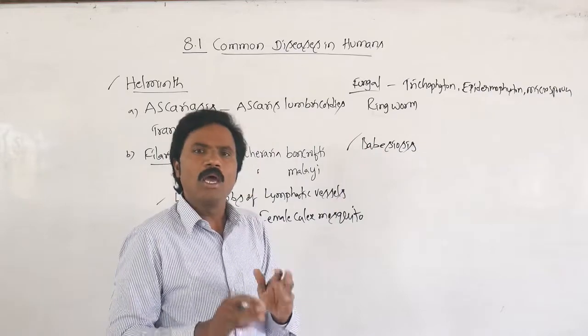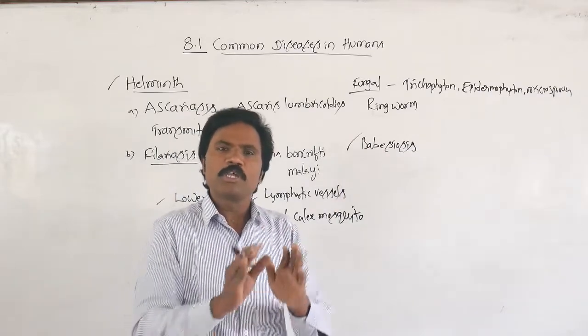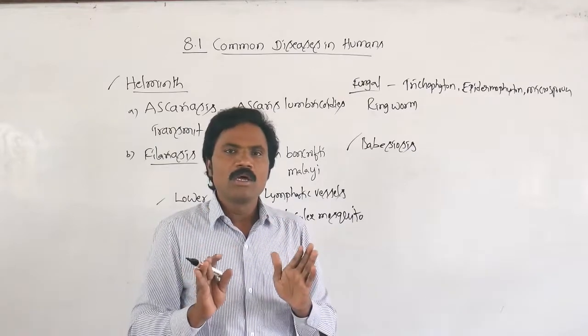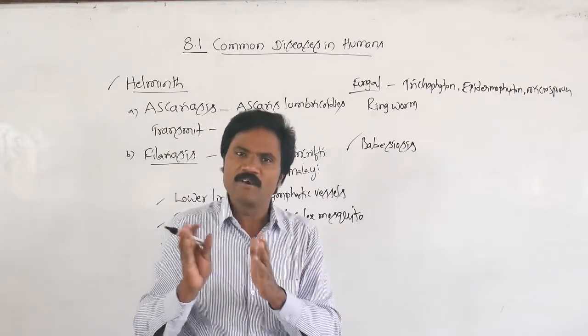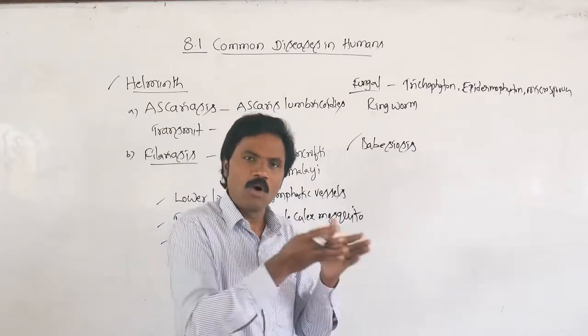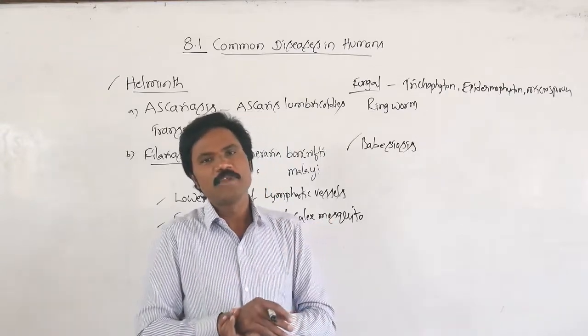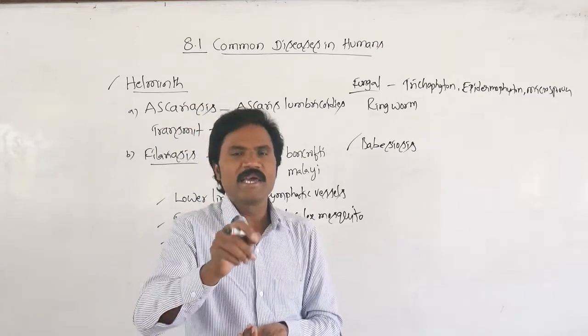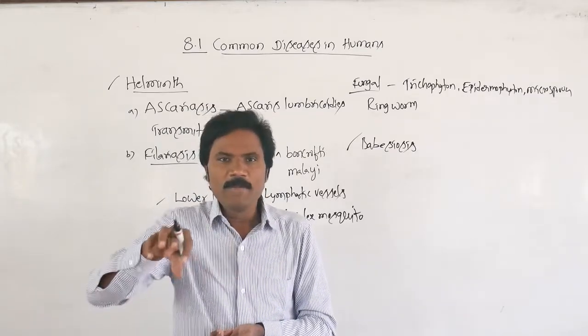Then how do we control these dangerous and common infections, whether viral, bacterial, fungal, protozoan or helminth? First and foremost is personal health hygiene as well as public health hygiene.